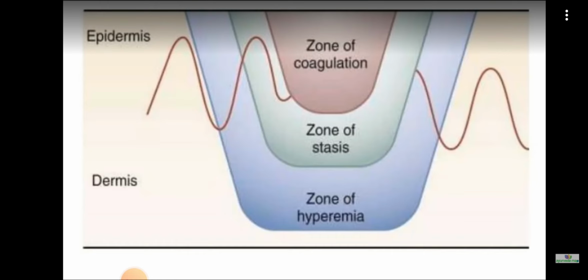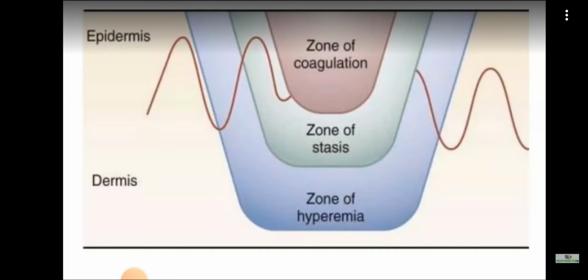Next is the third zone, at the outside. It is the zone of hyperemia. In this zone, tissue perfusion is increased and the tissue here is invariably recovered. It is the last zone, so it is invariably recovered unless there is severe sepsis. If there is severe sepsis, there also the tissue destruction will be more. But other than that, it is invariably recovered. If there is no severe sepsis or prolonged hypoperfusion, there will be increased tissue perfusion and the tissue here is invariably recovered.